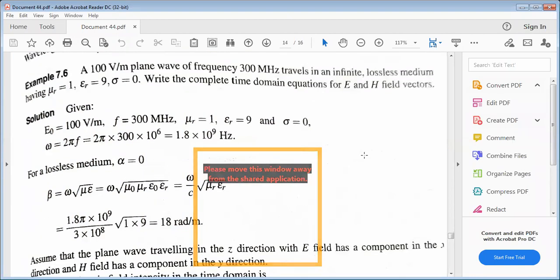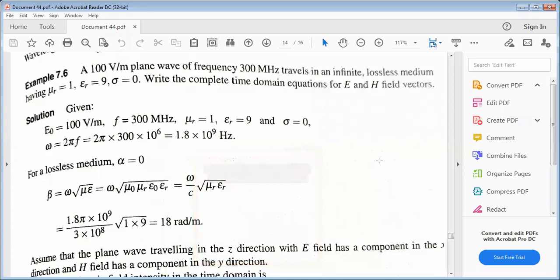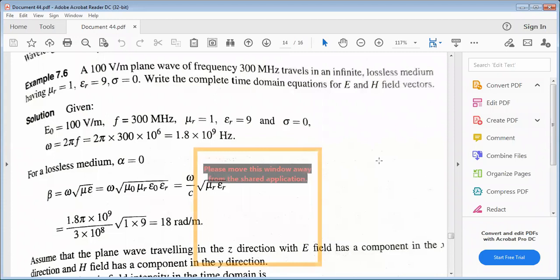So this is the next problem. A 100-volt per meter plane wave of frequency 300 megahertz travels in an infinite lossless medium having mu r value 1, epsilon r value 9, and sigma value 0. Then write the complete time domain equation for E and H field vectors. This is an excellent problem.